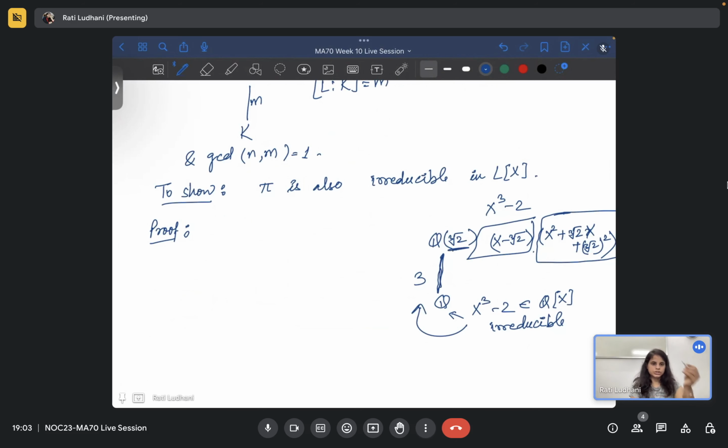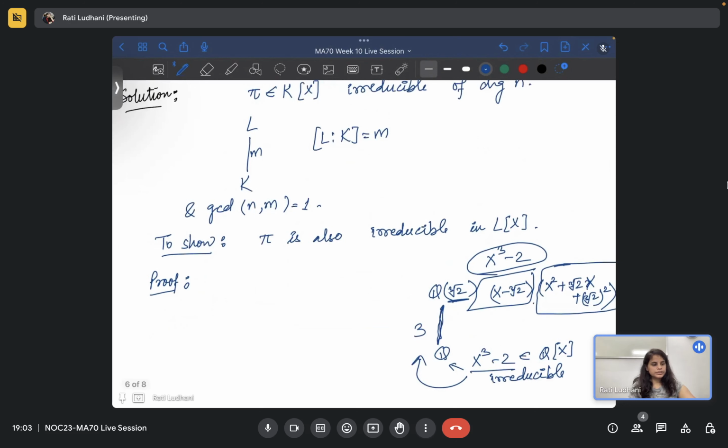Because this is a simple extension, just one element has been attached, the degree of this extension will be the degree of the minimal polynomial in Q[x] of the cube root of 2. So the degree of the extension is 3 and the polynomial degree is itself 3. Because this is 3, that is 3, the GCD is not 1, so it splits. So this will not happen here.